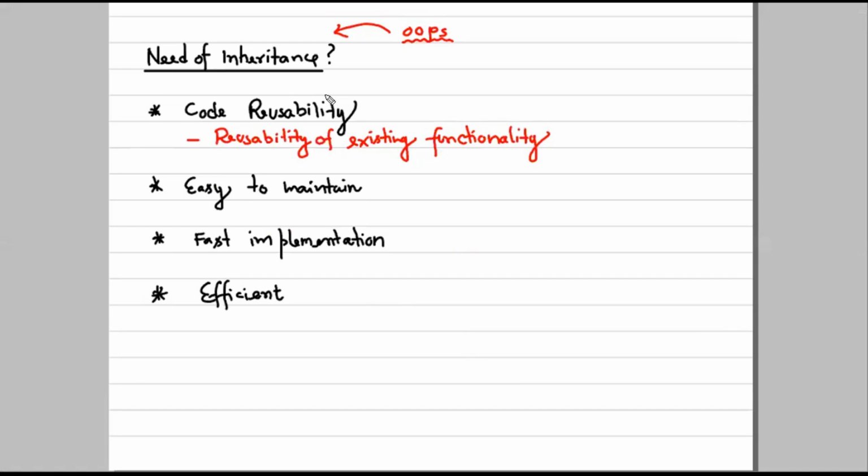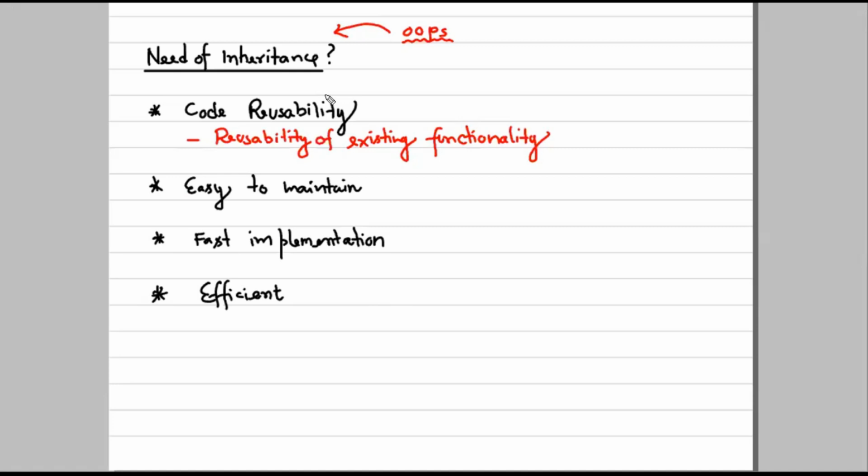Easy to maintain, definitely. Let's say there is a method m1 in a base class, and I want to make some changes in the method. So I'll override it and make the changes. I redefine that method, and everything stays the same, the signature, parameters, and return type, just the logic would be different. So it would be super easy to maintain.